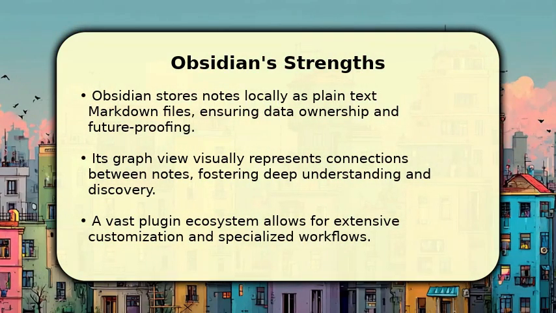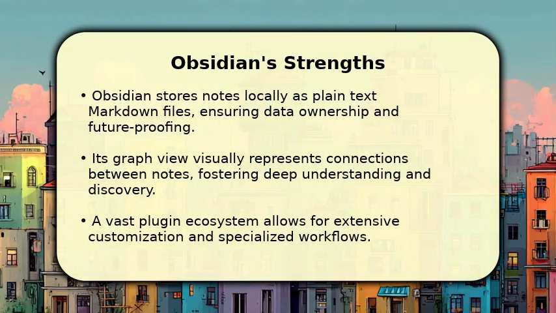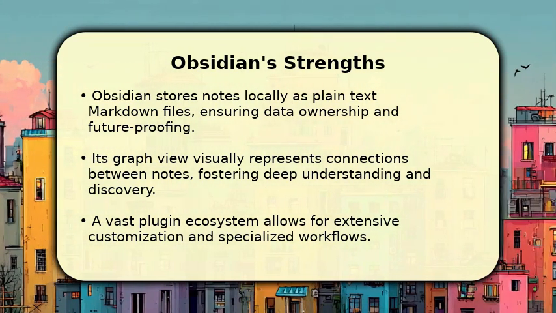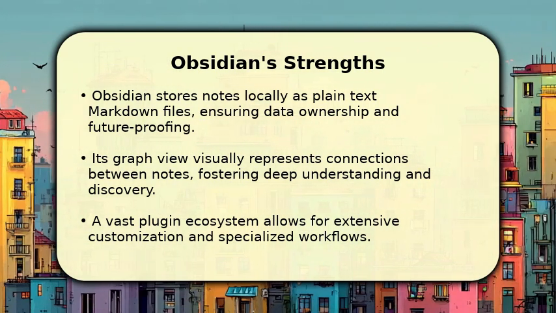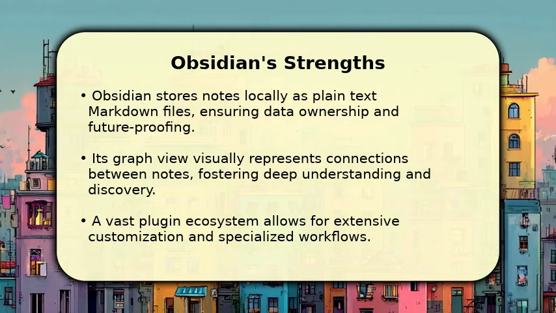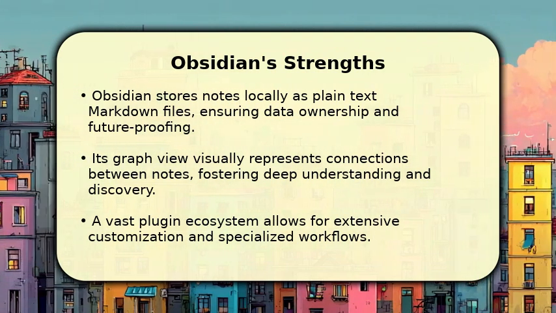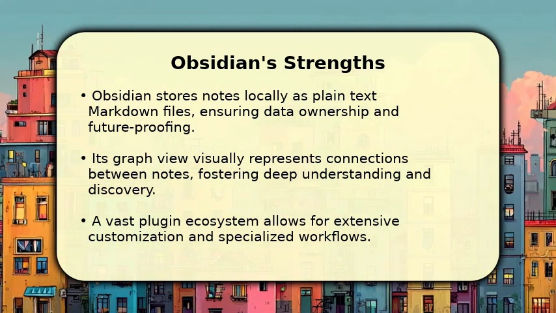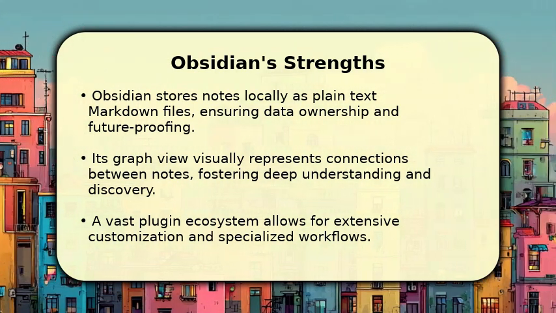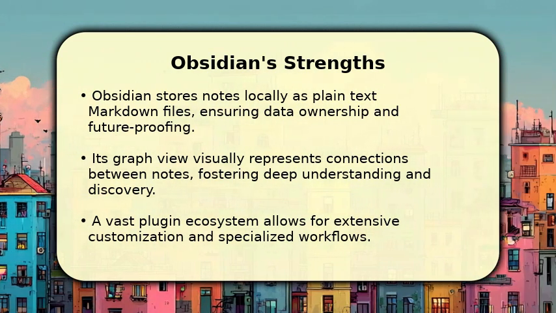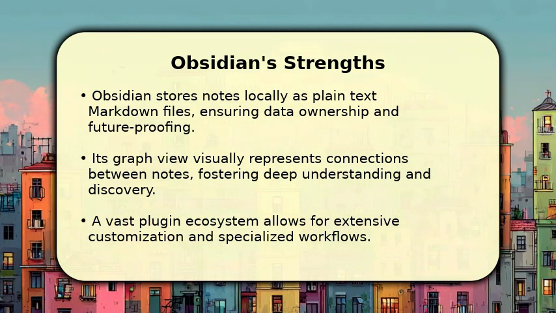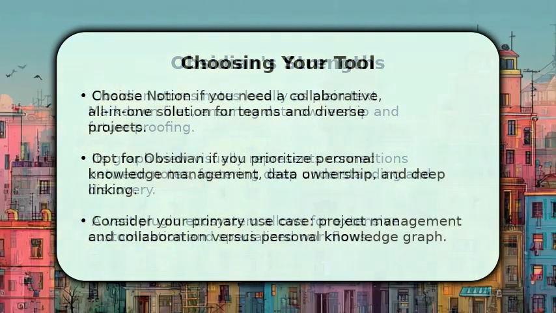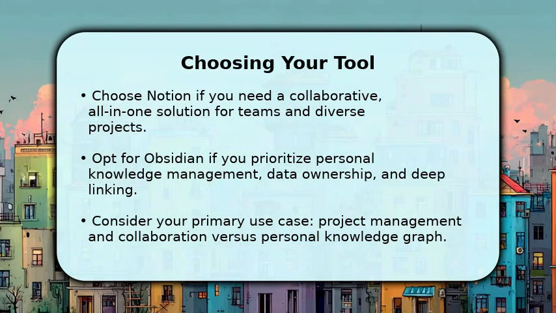Obsidian's strength lies in its local-first approach, storing all your notes as plain text markdown files. This ensures complete data ownership and future-proof access to your information, regardless of platform changes. Its unique graph view visually represents the intricate connections between your notes, fostering deeper understanding and discovery of ideas. Furthermore, a vast and active plugin ecosystem allows for extensive customization, enabling users to tailor the tool to their exact personal knowledge management workflows.